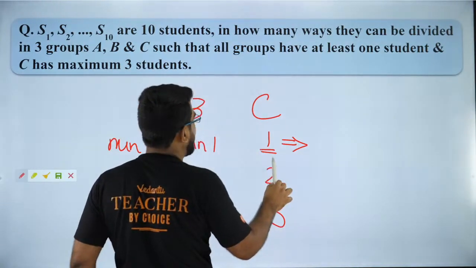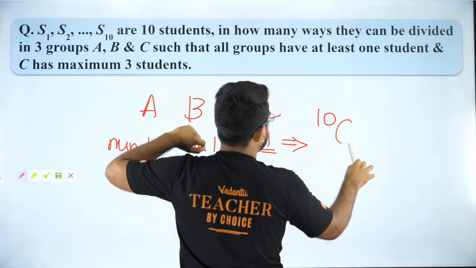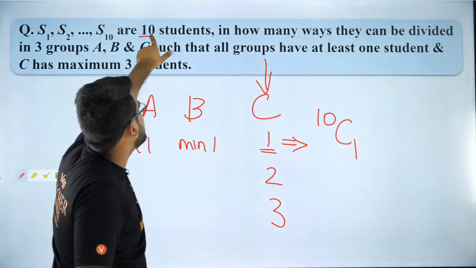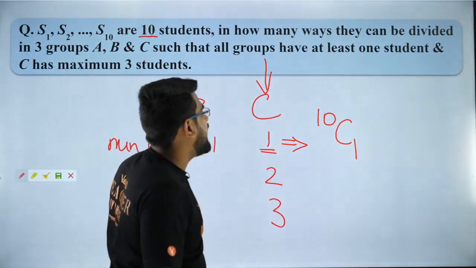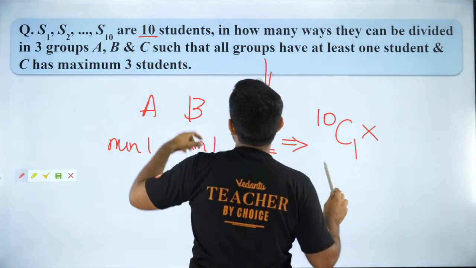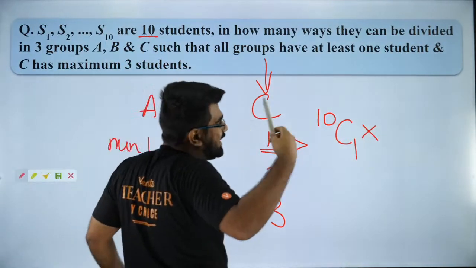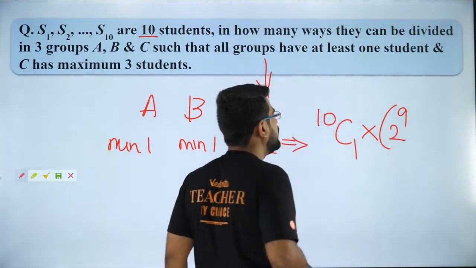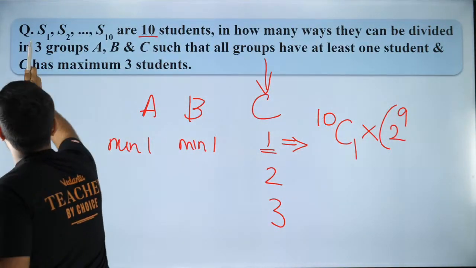So if C takes 1, then out of 10 students, I will choose 1 student and put him in the C group. And the remaining students, how will I divide? The remaining students, I will divide in any way, I don't care. So it will be 2 to the power 9 ways because I can select from the remaining 9 students, right?